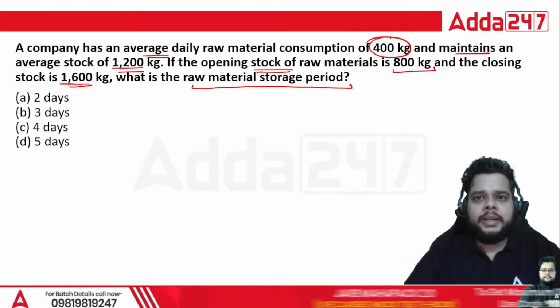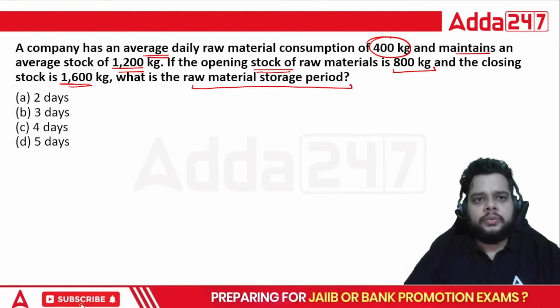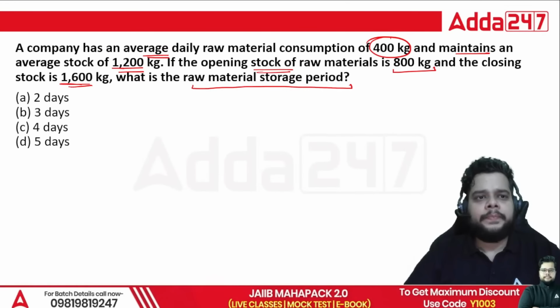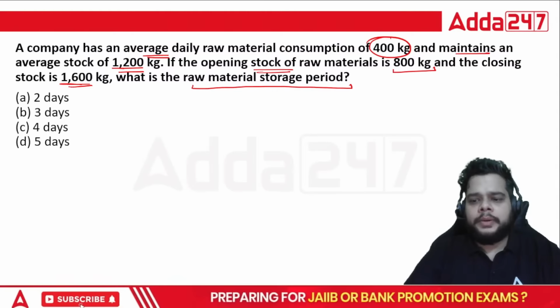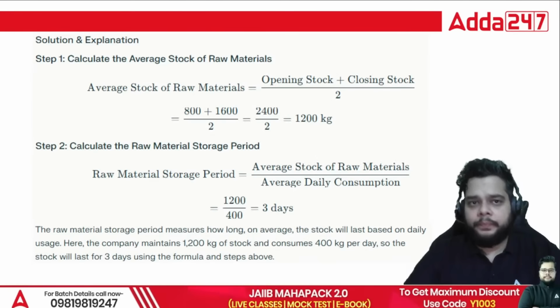Average daily raw material consumption 400, average stock 1200, opening stock of raw material 800, closing stock 1600. The raw material storage period will be option B, that is 3 days. But how? See, the formula stands like this.